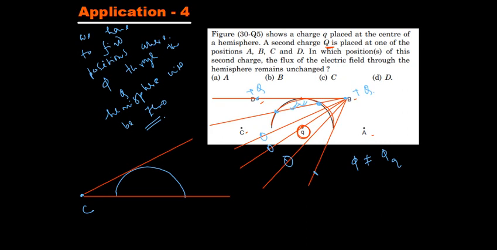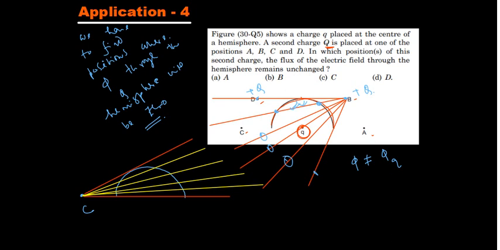Now see the beautiful thing, any other line if I take in between these lines, all are cutting the surface, sorry, twice. All the other lines are cutting this surface twice. Any line if you draw, any line.